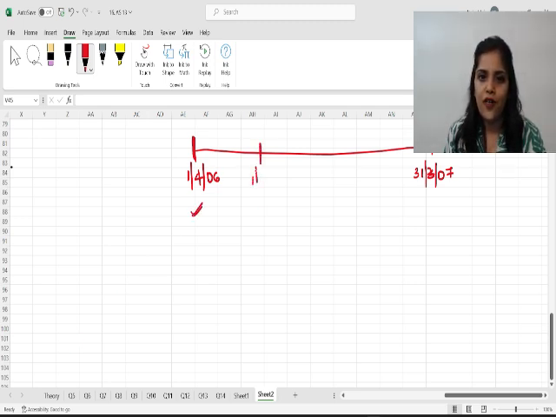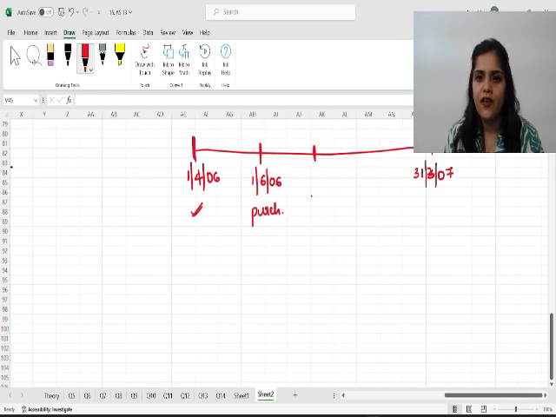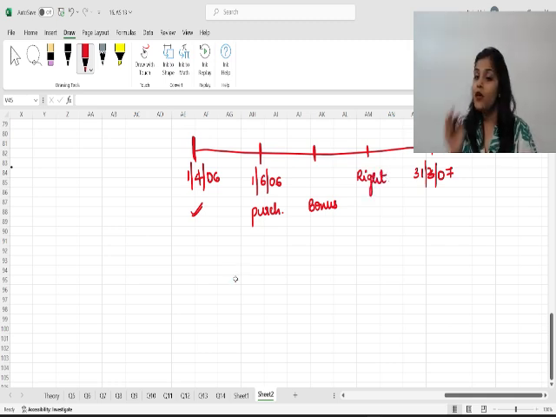On 1st June 2006, we further purchased shares. Then somewhere here we received bonus, and somewhere here we received right shares. Doesn't matter, whatever date, doesn't matter. Okay. Now full attention I want.